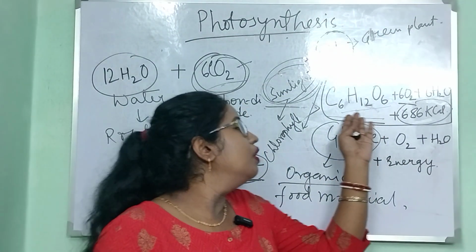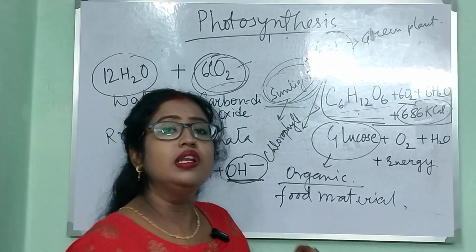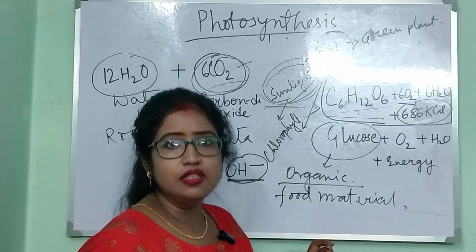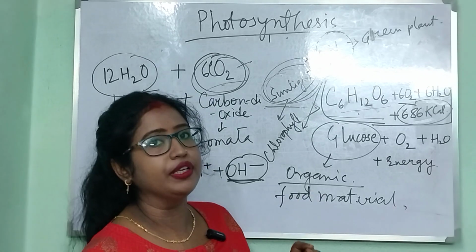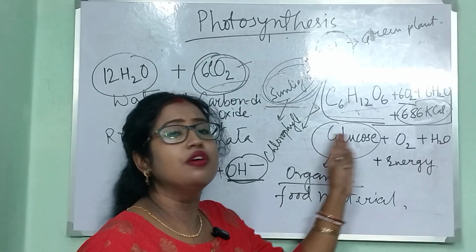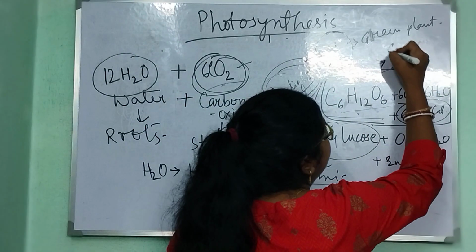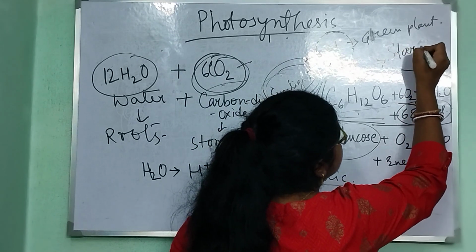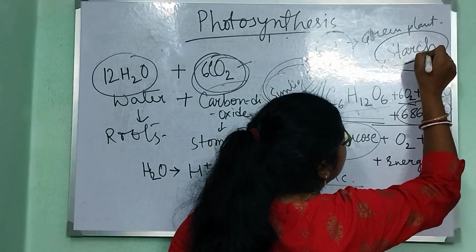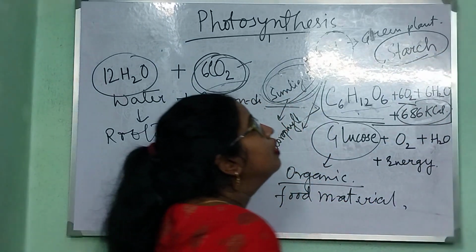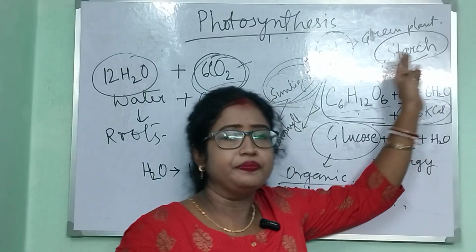The glucose produced in the process of photosynthesis is utilized by the plant cells to carry out all their necessary functions. The excess glucose is stored in plant cells in the form of starch.